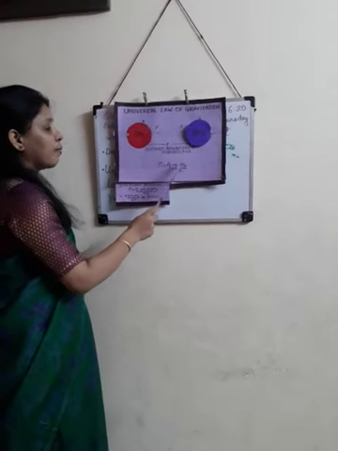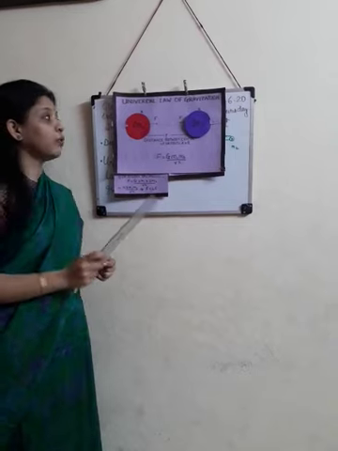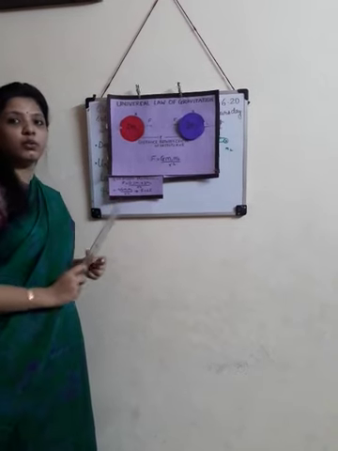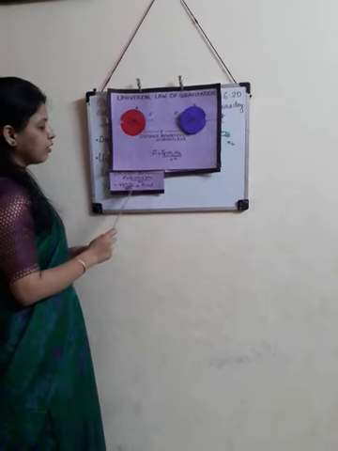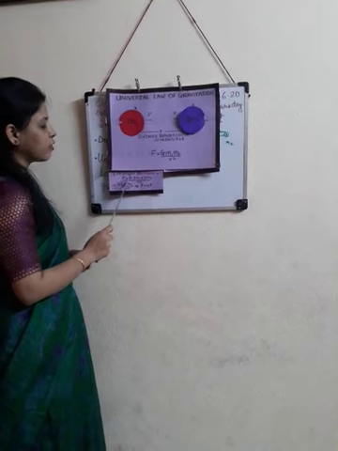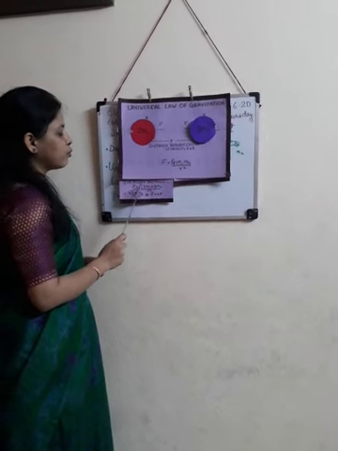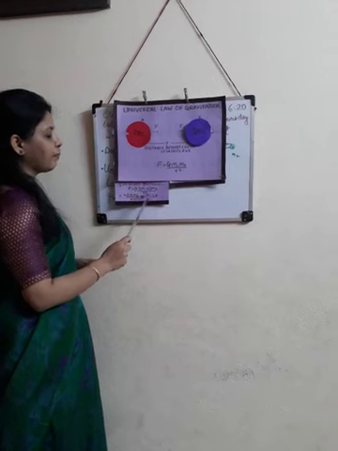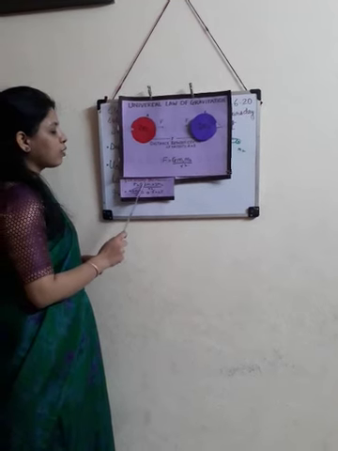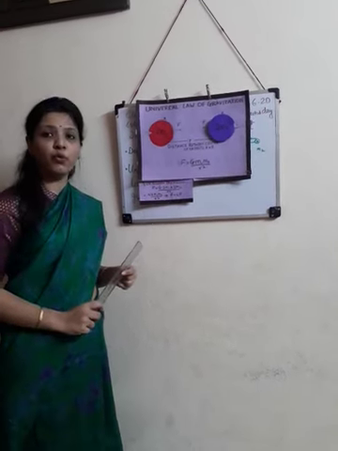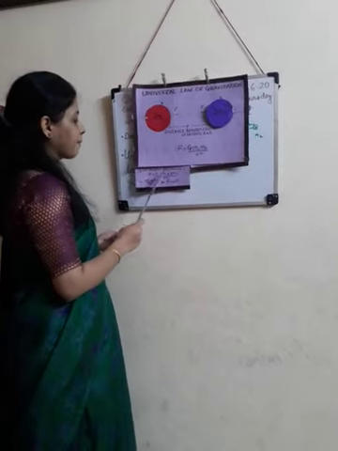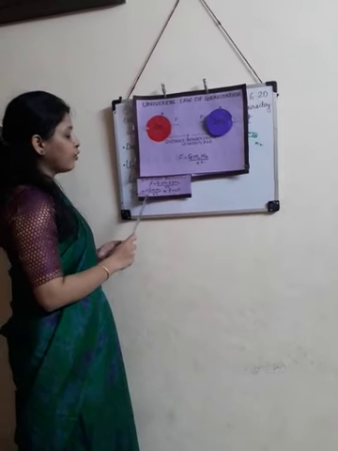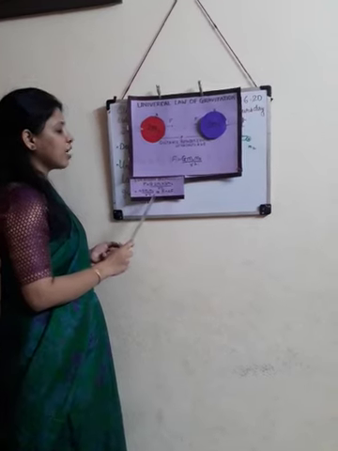Now, in place of m1 and m2, we put 2m1 and 2m2. So, here the equation will be F is equal to G 2m1 into 2m2 upon r square. Now 2 into 2 is equal to 4. So we write it like this: 4 into G m1 m2 upon r square.